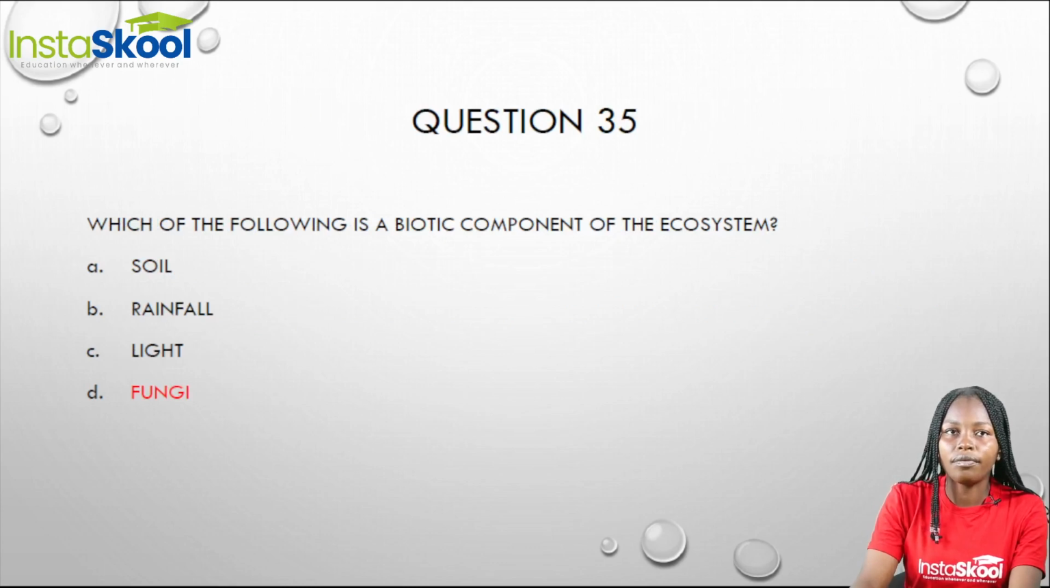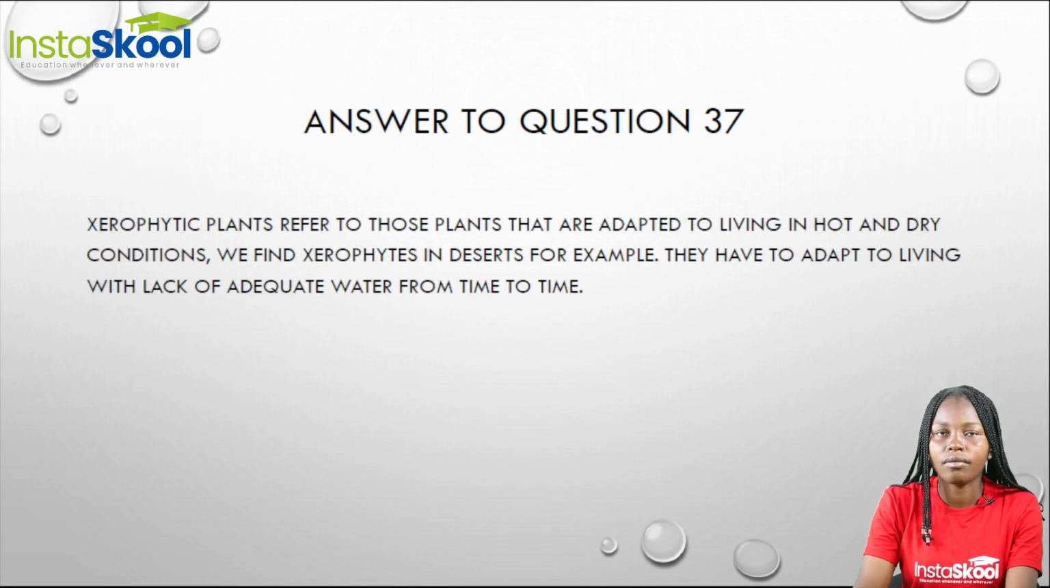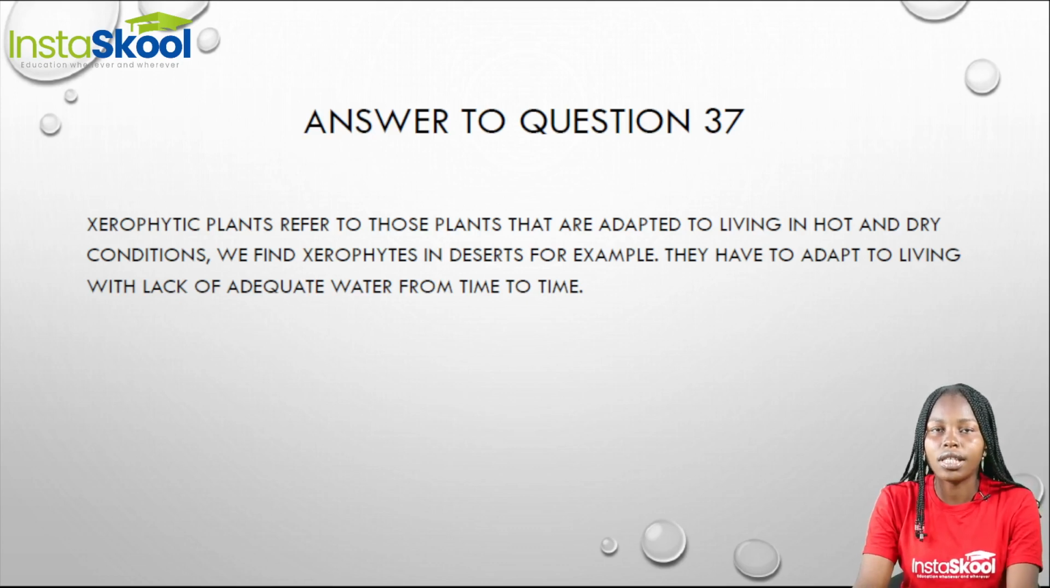Question 37. Which of the following is the main problem facing xerophytic plants? What are xerophytic plants? Xerophytic plants refers to the plants that are adapted to living in hot and dry conditions. For example, we find xerophytic plants in the desert. These plants have to adapt to living with lack of adequate water from time to time.